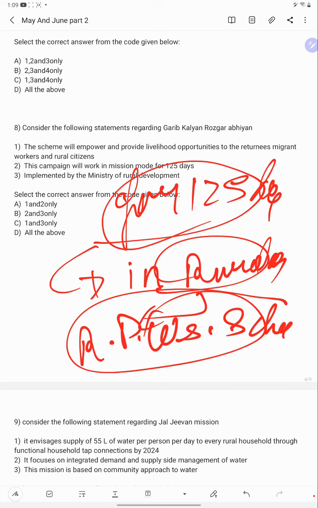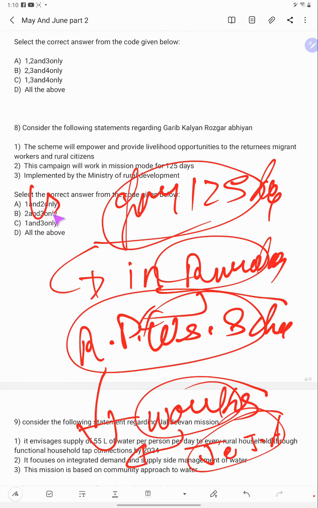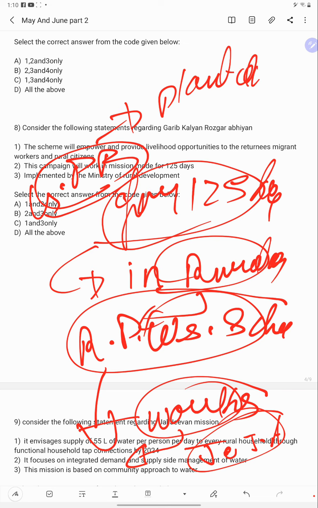Under these schemes there are many works. They are recruited for Jeevan Jal Abhiyan, for works of Gram Panchayat Bhavan, for plantation works, for horticulture works. This is all about the scheme.